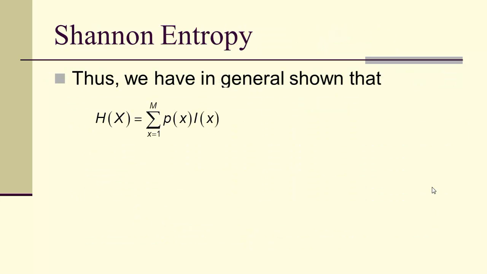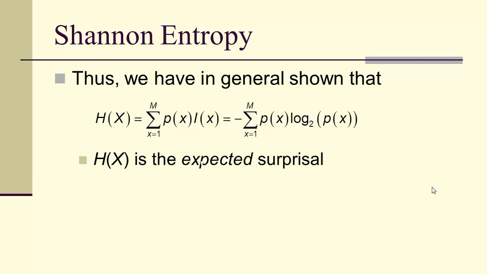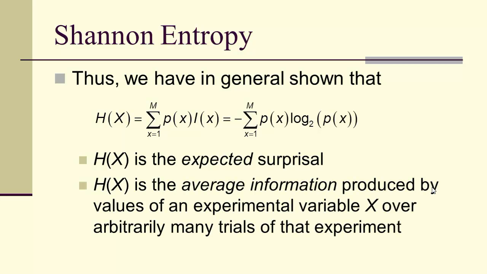So what we've shown is that the entropy is the sum of the probabilities times the self-information. That's actually the expected value of I. And we saw that it's equal to this sum of p of x times the negative log base 2 of p of x. And H of x here is the expected surprisal, or the average information produced by values of an experimental variable over arbitrarily many trials of that experiment.